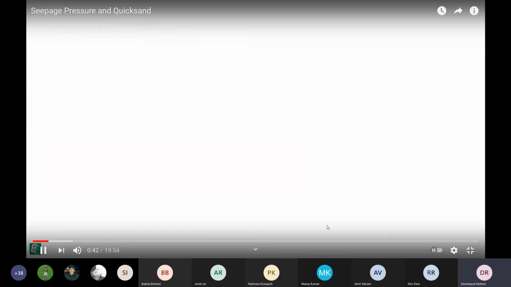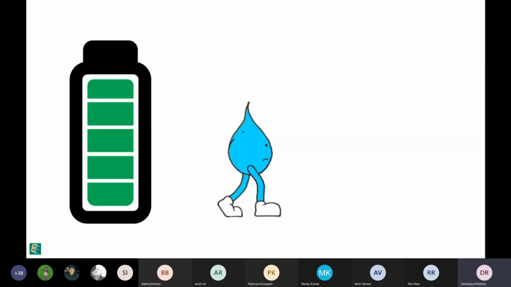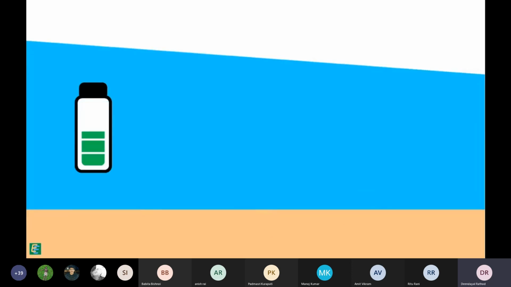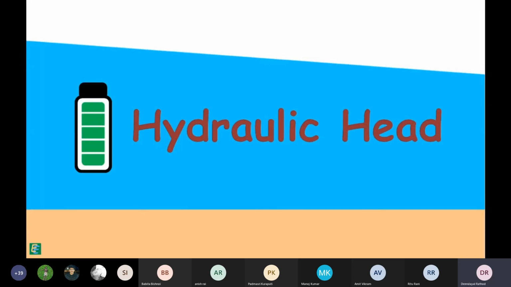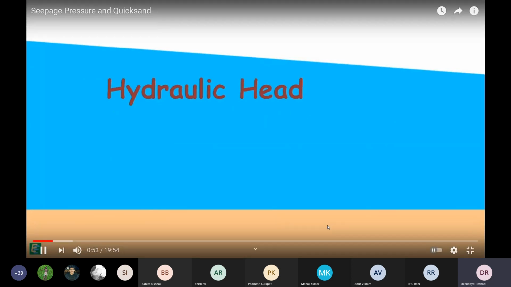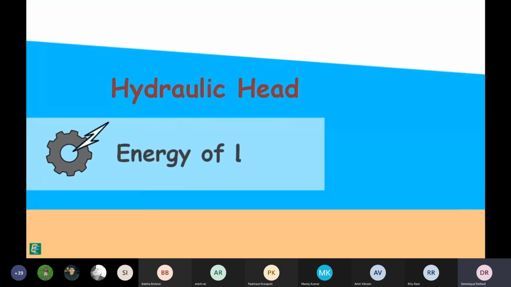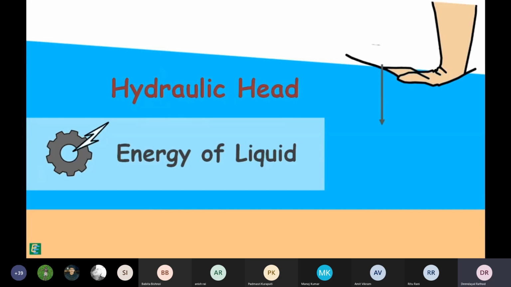We know that water moves from high energy state to low energy state. And in case of water, these energy states are represented as hydraulic heads. The hydraulic head is the amount of mechanical energy or liquid pressure available at any point in the water above datum.